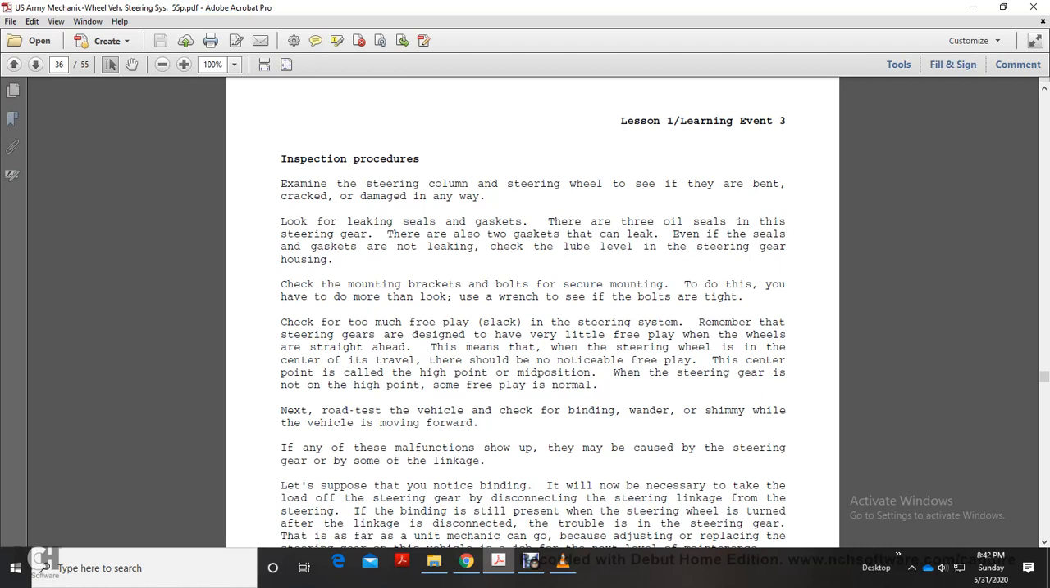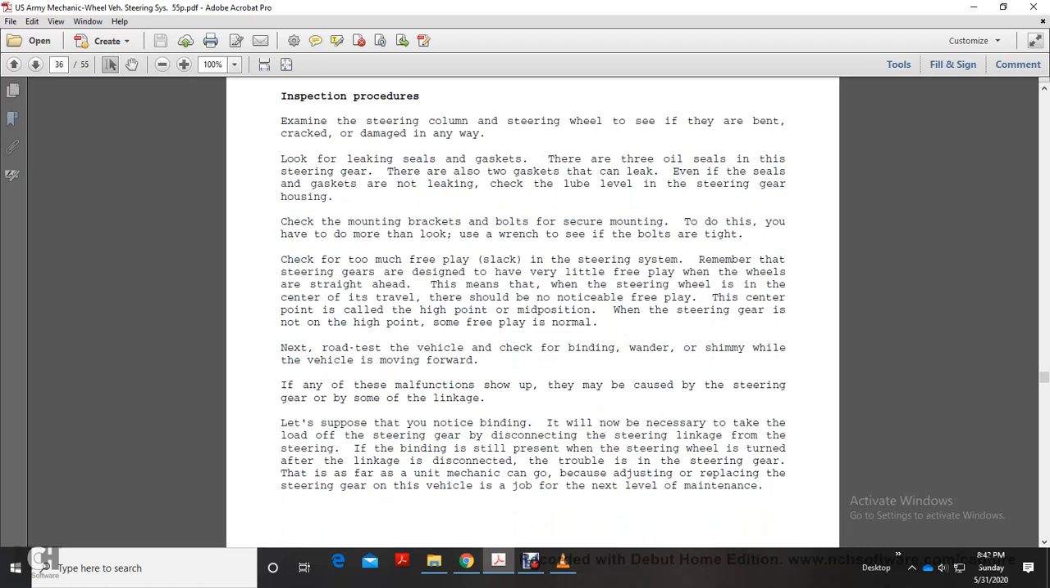Next, road test the vehicle, checking for binding, wandering, and shimmy while the vehicle is moving forward. If any of these malfunctions show up, they may be caused by the steering gear or some of the linkage. Suppose you notice binding. Take the load off the steering gear by disconnecting the steering linkage from the steering gear. If the binding is still present when the steering wheel is turned after the linkage is disconnected, the trouble is in the steering gear. This is as far as the unit mechanic can go.